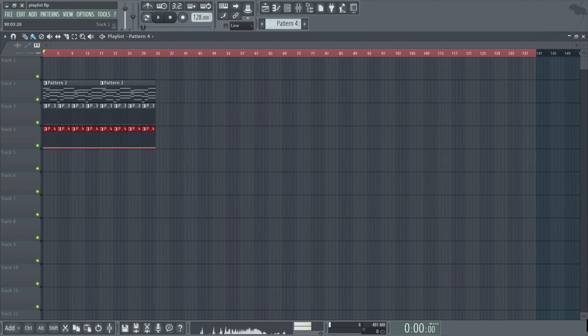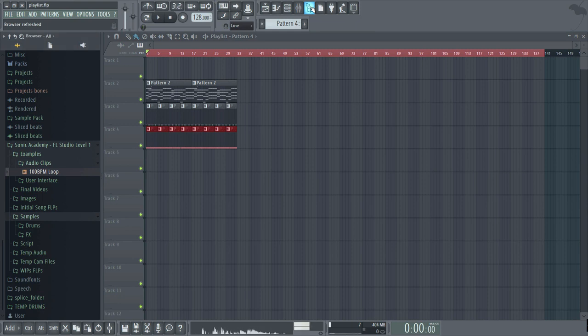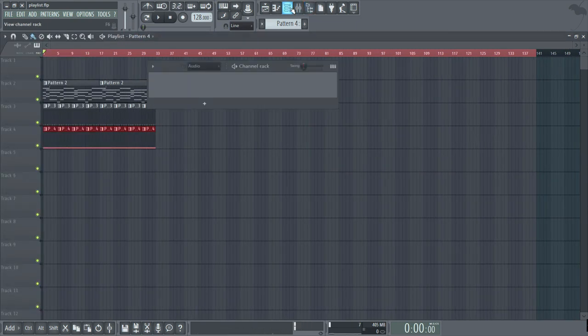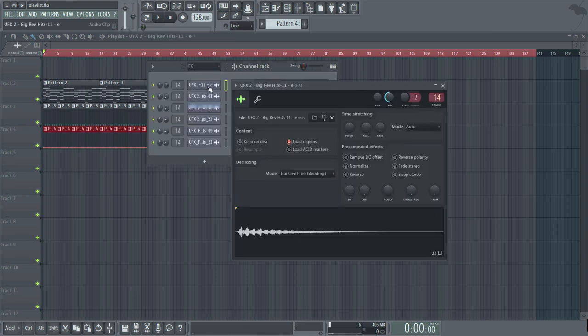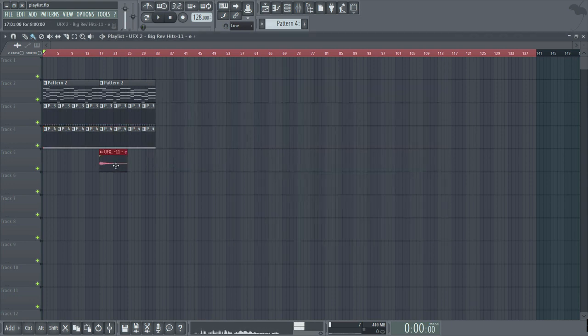Now let's try adding one of the audio clips in. We can drag a sample straight from the browser into the playlist, but since I already have some effect sounds loaded in, we just have to locate them within the channel rack. So let's go to the effects group. And once you have the audio clip that you want to place in the playlist, simply click on it or highlight it, and then return to the playlist and left click to bring it in.